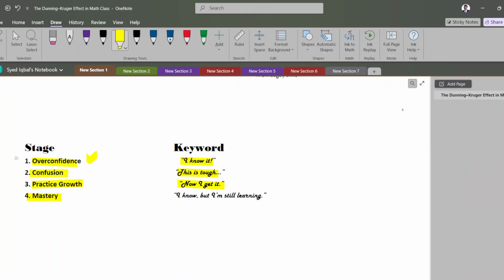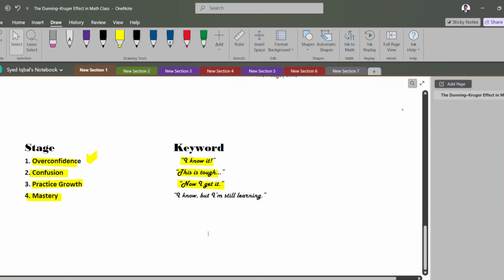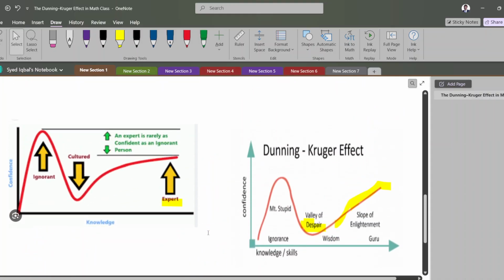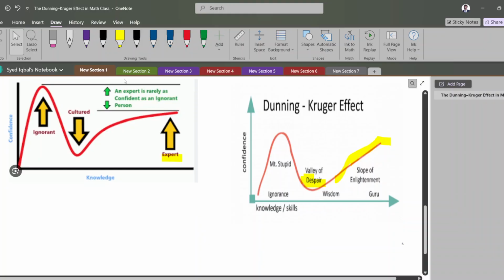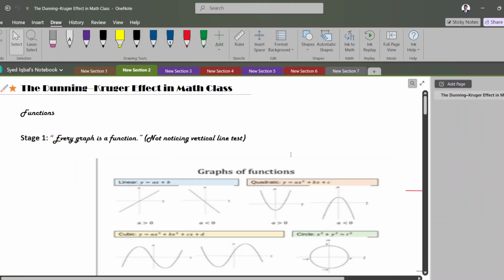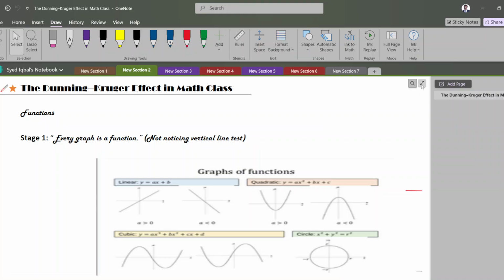Some students are overconfident. You have to see that and minimize it. That's what we will be discussing in our math class. That's the ignorant to cultured one to expert. Now we'll take one math topic and discuss this effect in our class.